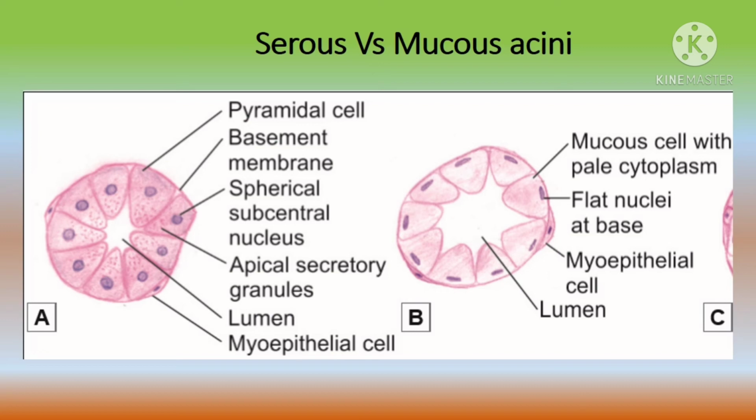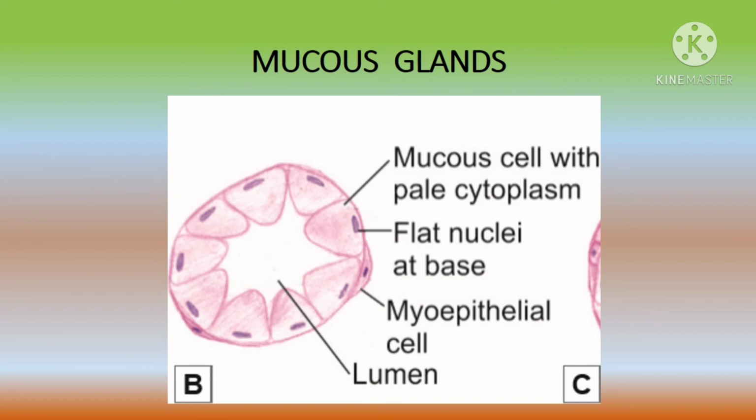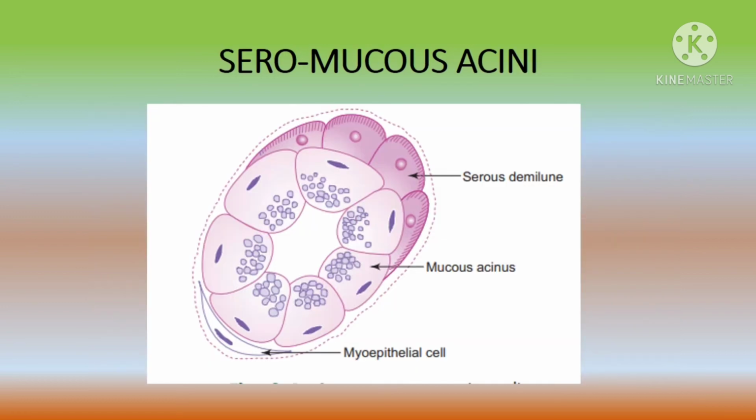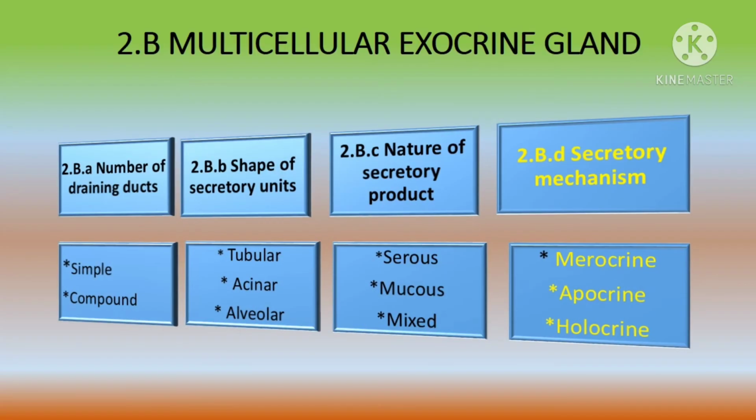Now I'll come to the mixed glands, which have secretions both serous as well as mucous. The serous cells are present in the form of serous demilunes at the distal end of the mucous secretory unit of certain salivary glands, and these cells secrete protein that contains the enzyme lysozyme, which degrades the cell wall of bacteria. In this way, lysozyme confers antimicrobial activity to mucus.